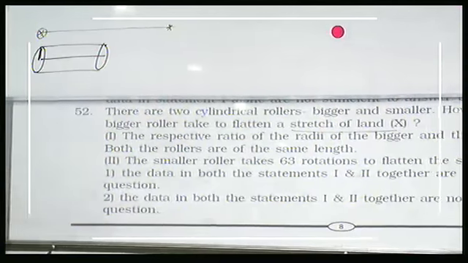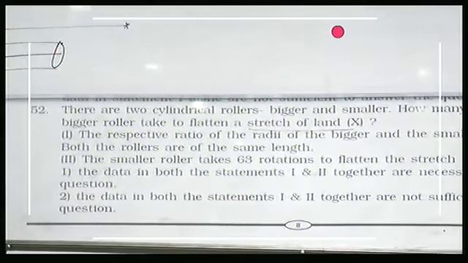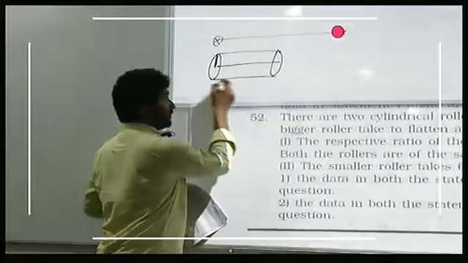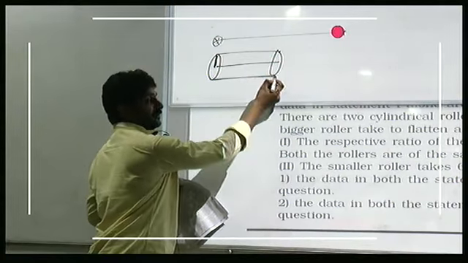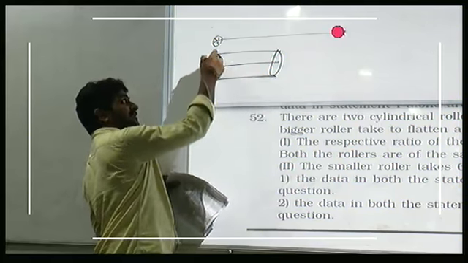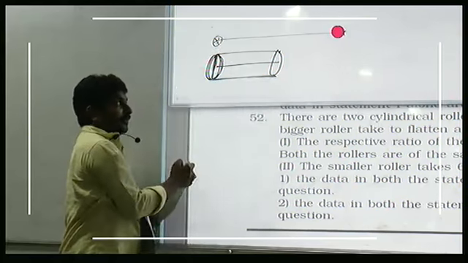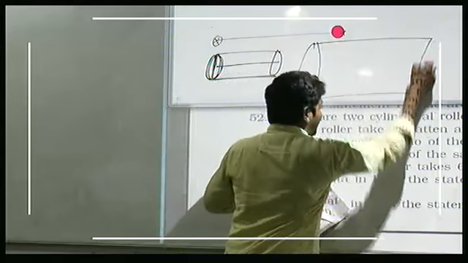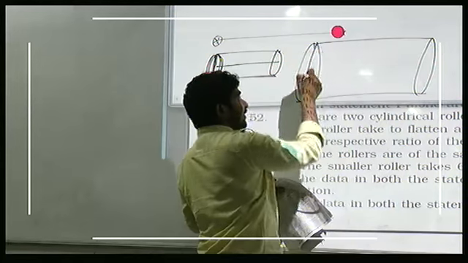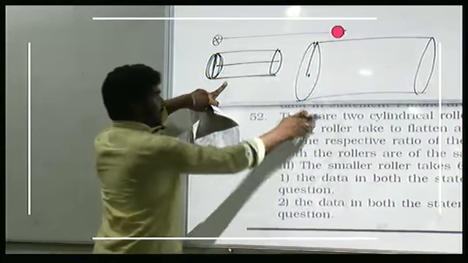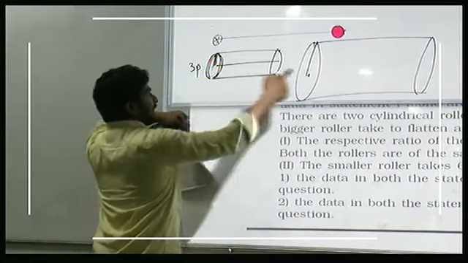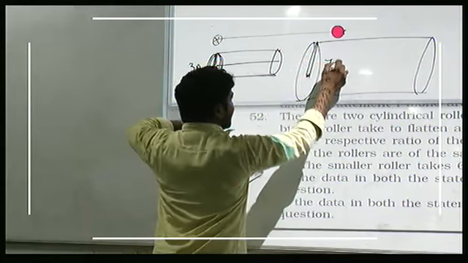First one, the respective ratio of radii of the bigger and smaller roller is 7:3. Both the rollers are of the same length. Length, in the sense, this is the length. And this is the roller radius or diameter. You have 2 rollers of equal length. Length is the same, but the radius is different. The first one's radius is 3 parts, and the second, bigger one's radius is 7 parts.